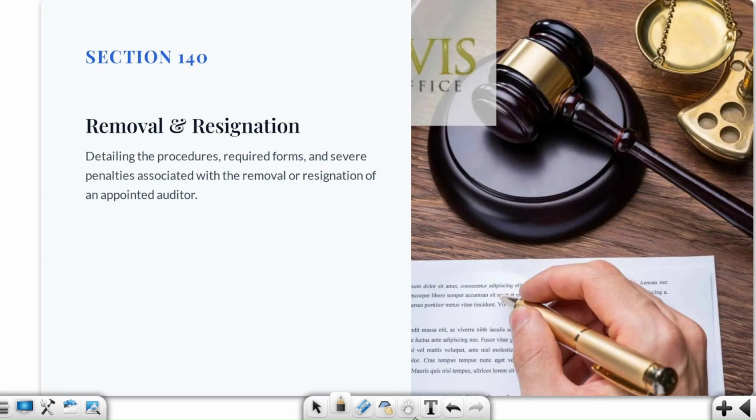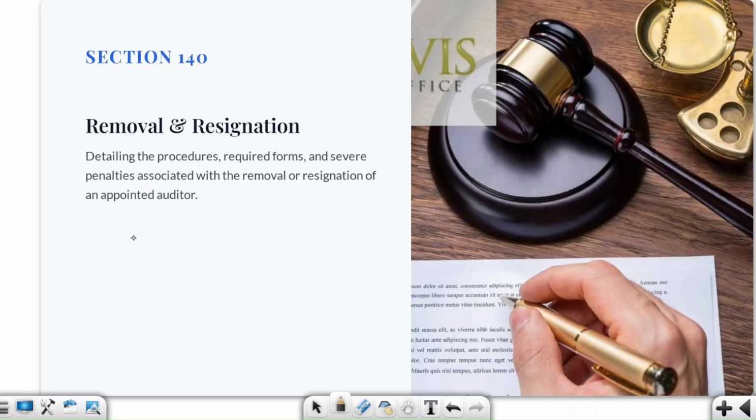Understood? Now the next part, let's talk about section 140, where we are going to talk about removal and resignation of the auditor and giving of special notice. So section 139 was basically about who was appointing the auditor. Now we are asking that once appointed, how can the auditor leave and how can the company remove them? So here we are going to understand this section in 3 parts.